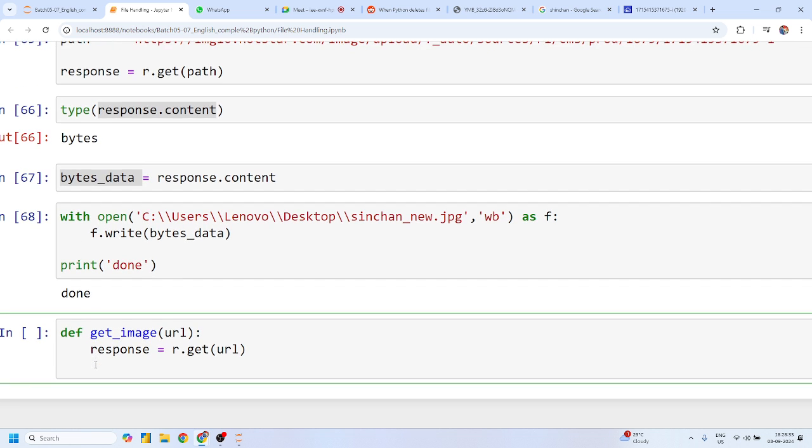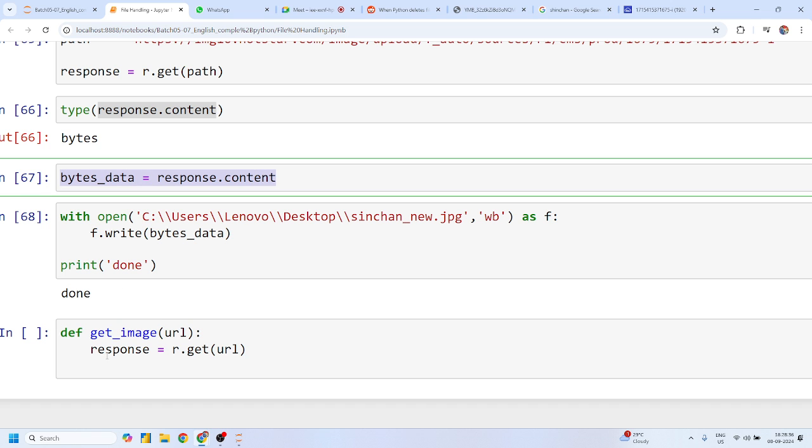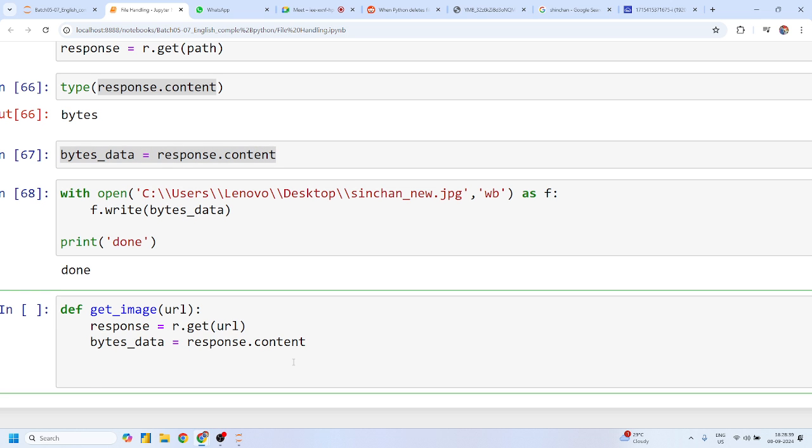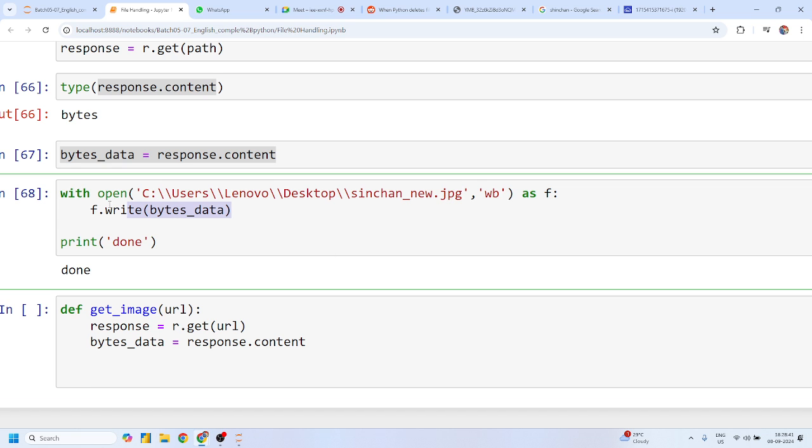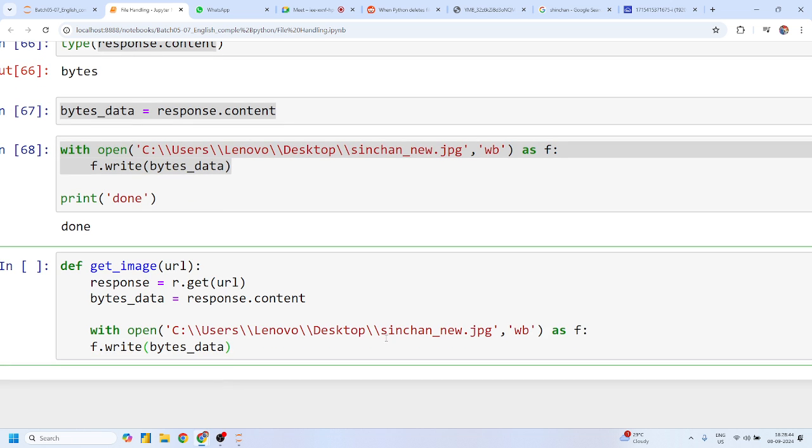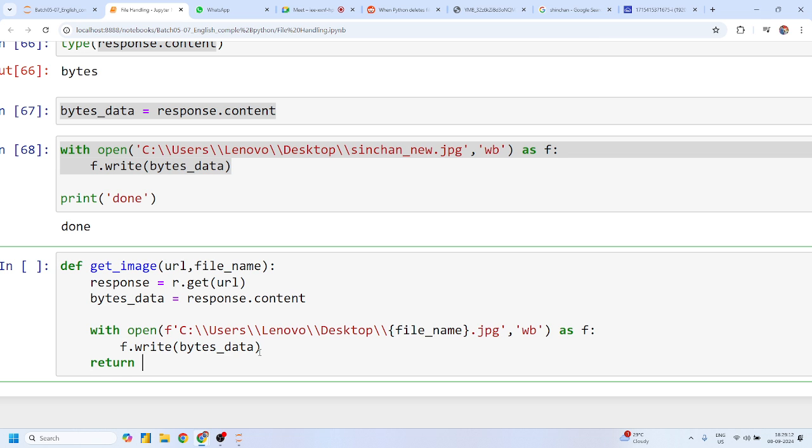Yes, sir. It will read all the binary content from this data in the same way, right? I'll say you have to use this same concept. This time I also want to take the file name from the user. Now instead of giving such a fixed name, I can just simply pass the file name. Yes or no, Mohit? Yes, sir. You have to give this URL and this file name, and write this. And if this is a success, you can just simply return true.